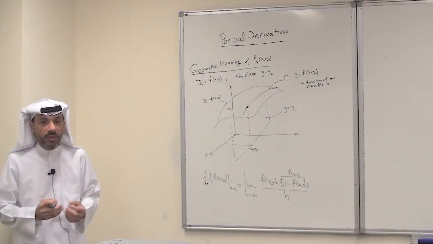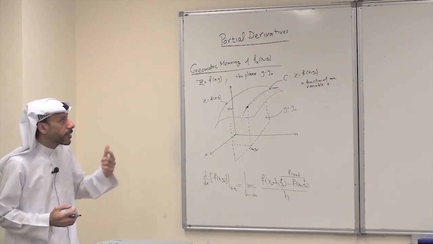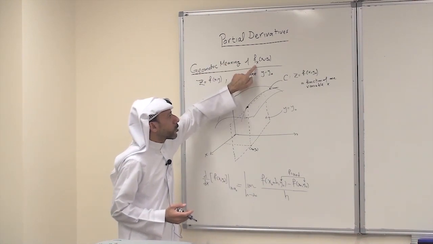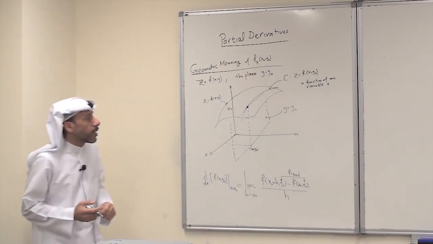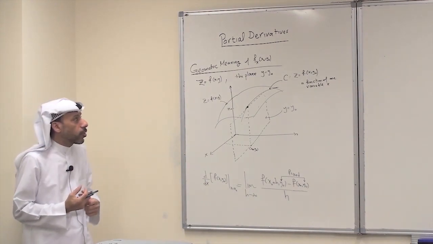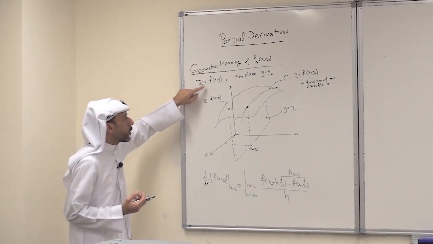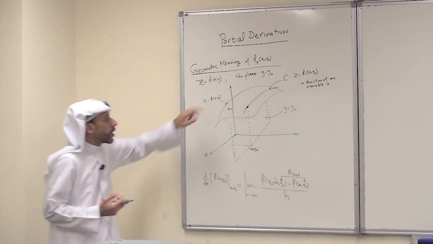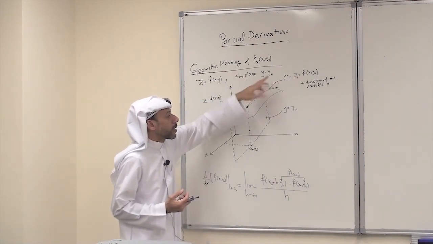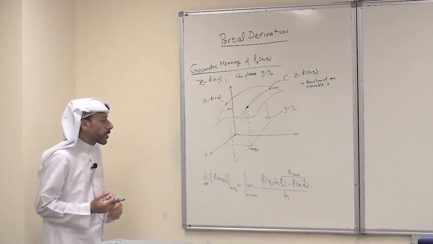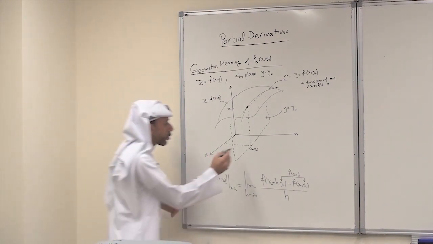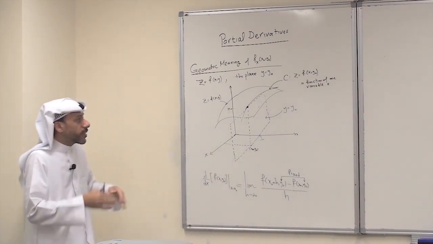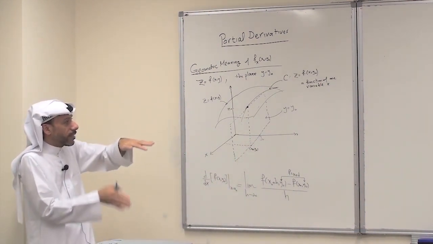Now let's consider the geometric meaning of the partial derivatives. Let's concentrate on the geometric meaning of the partial derivative of f with respect to x at a point x0, y0. To understand it, let's take the function z equals f of x, y, and its graph is just a surface. And let's take the plane y equals y0. It is a plane perpendicular to the xy plane and passing through the point x0, y0. Now let's take the intersection of the surface and the plane.